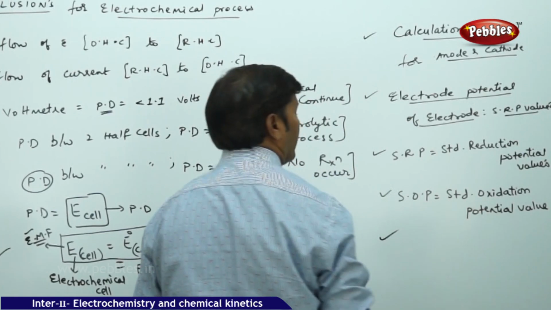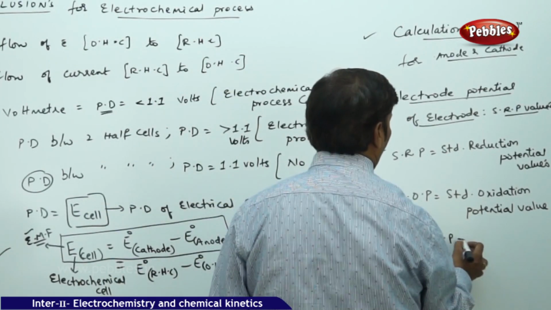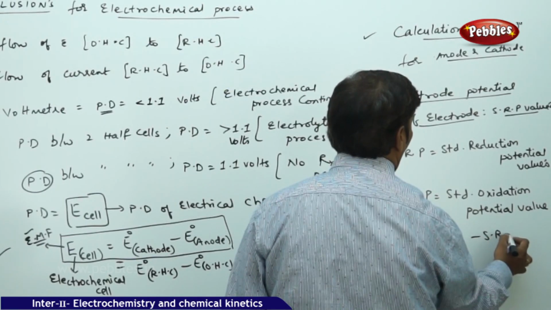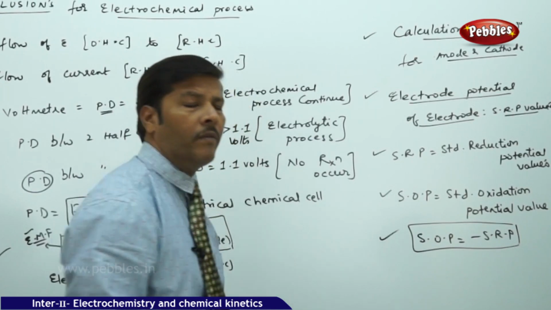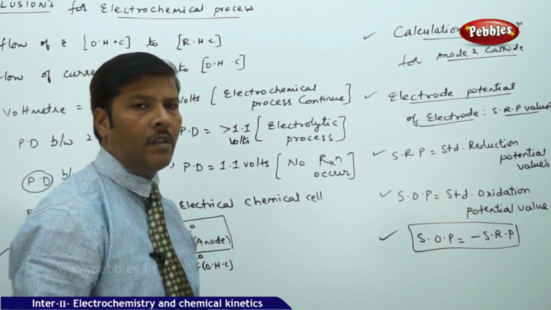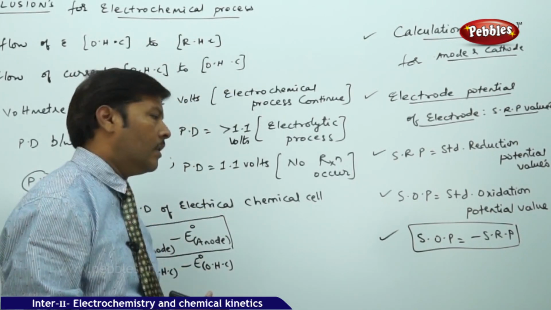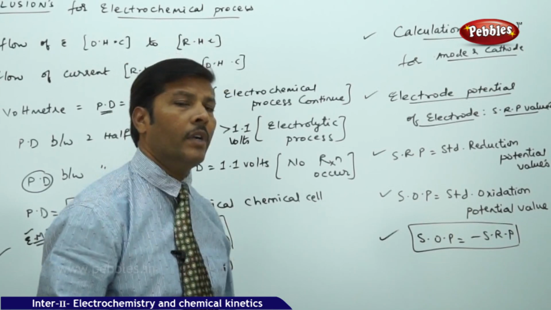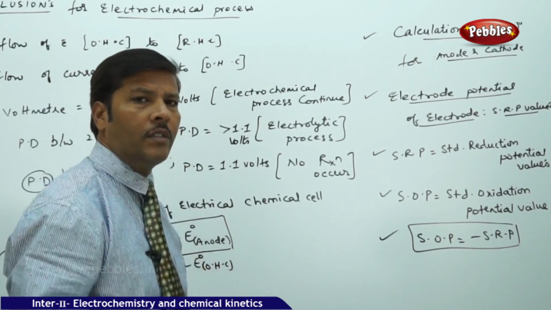What is the difference between SRP and SOP? Always SOP, standard oxidation potential, is minus of standard reduction potential. If any electrode has a high value of oxidation potential, then it also has a low value of reduction potential. If the oxidation potential is positive, the reduction potential is negative.